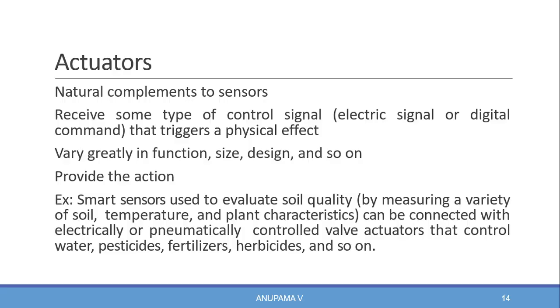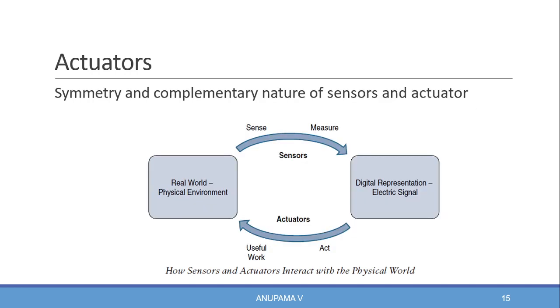Now we'll see what an actuator is. Actuators are a natural complement to sensors. The diagram demonstrates the symmetry and complementary nature of sensor and actuator devices.